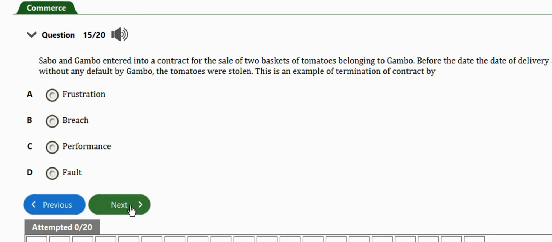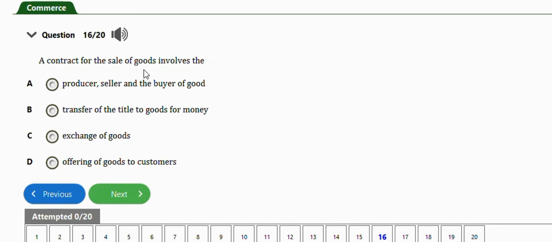Option A. Next question. A contract for the sale of goods involves the producer, seller, and the buyer of goods, transfer of the title to goods for money, exchange of goods, offering of goods to customer. The right answer is option B, transfer of the title to goods for money.